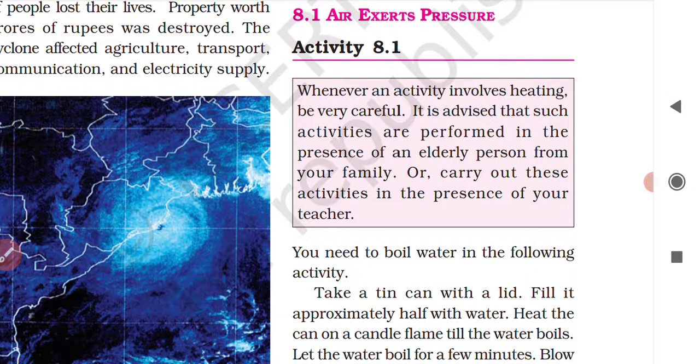Okay, then what are the situations? Let us take the example of a container like a balloon, or a bicycle tube or bicycle tire. When air is enclosed in these containers, the air will exert pressure on the walls of the container. Then the air which is present in the atmosphere also exerts pressure on us, and that pressure is known as